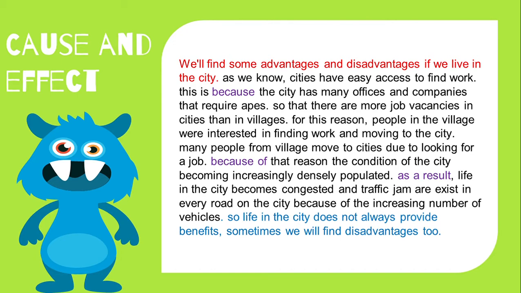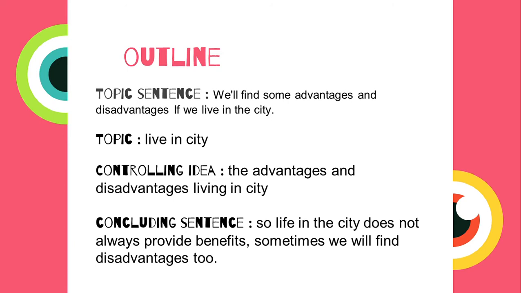So, I'll tell you the outline. The topic sentence of my paragraph is: we'll find some advantages and disadvantages if we live in a city. The topic of my paragraph is life in a city. We can find the topic from the topic sentence. And the controlling idea is the advantages and disadvantages of living in a city. The concluding sentence is: so life in the city does not always provide benefits. Sometimes we will find disadvantages too.